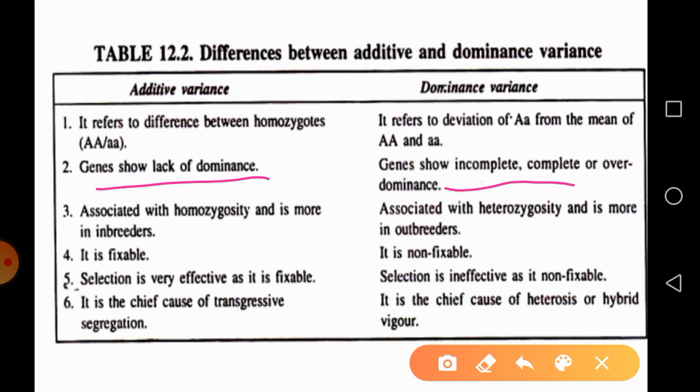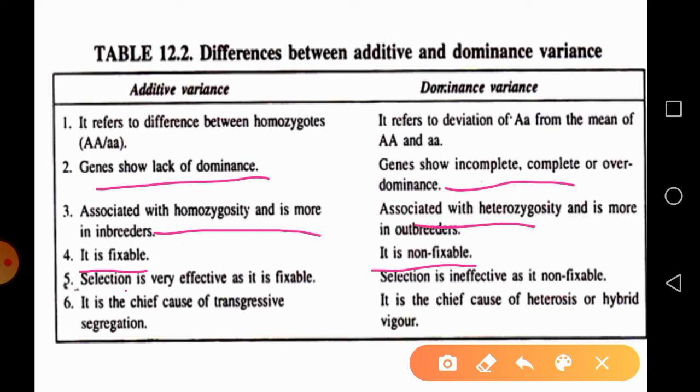Okay. So generally additive variance is associated with homozygosity and more in case of inbreds. If you are doing self pollination, you will get additive variance. But if you are doing cross pollination, then there is a chance of having dominance variance because it is associated with heterozygosity. So additive variance is fixable in nature. We can fix it and pass it on to the next generation, while dominance variance is not fixable, it is limited to only that generation.